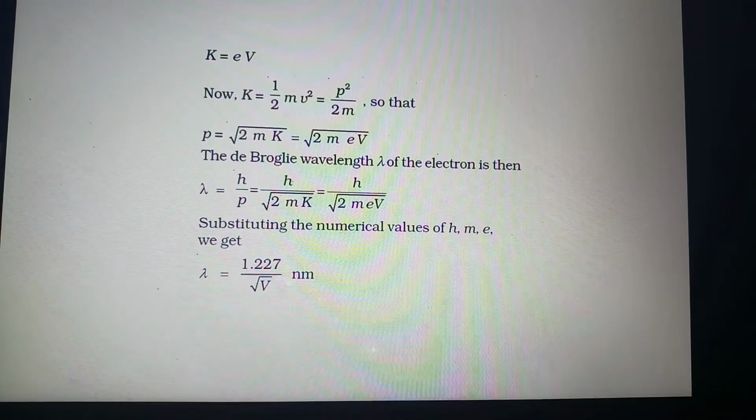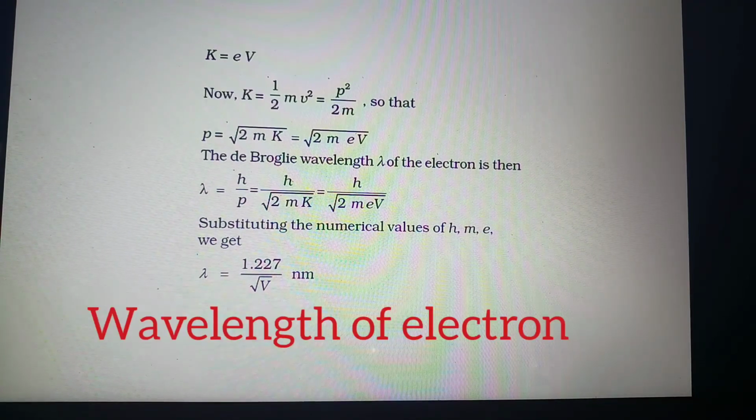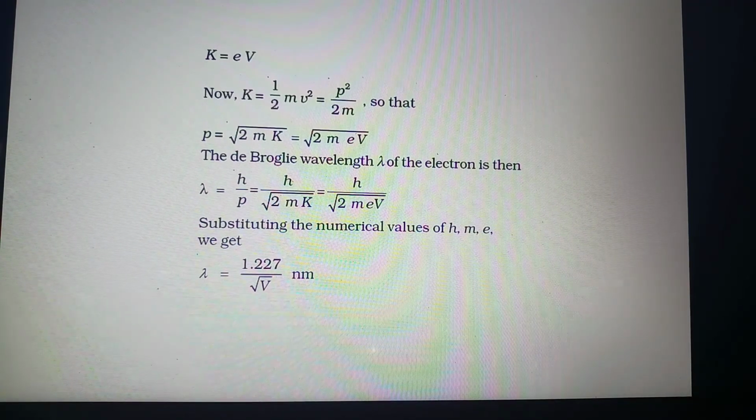Still, each and every object will behave like a wave, but the wavelength will be negligibly small, so we will not consider it. In the case of the electron, it behaves like a wave. That wave property of the electron is used in the electron microscope, because when the wavelength is very small, the resolving power will be high. We studied this in the previous chapter.